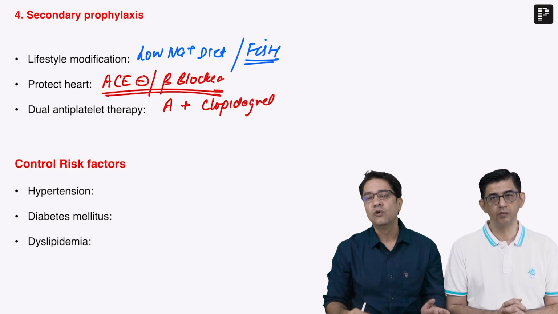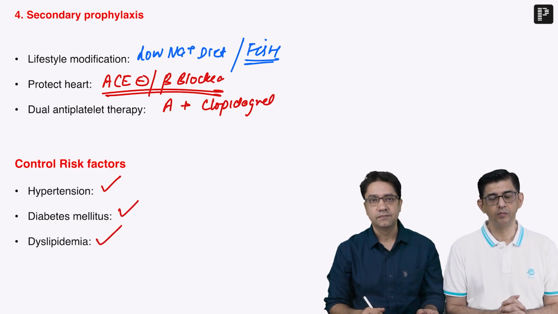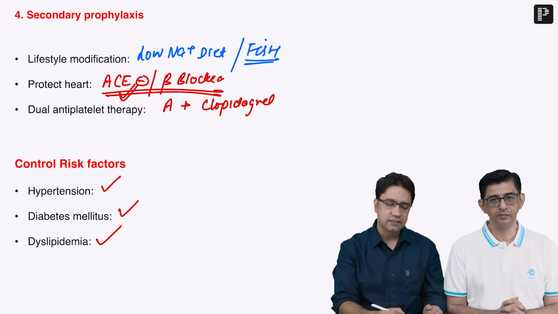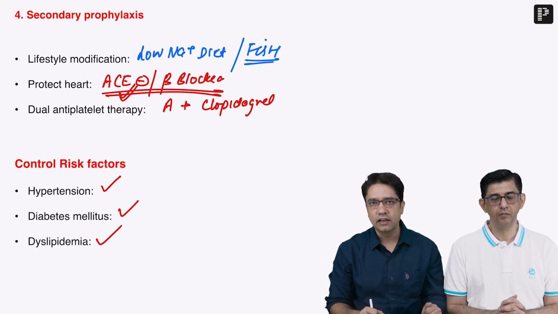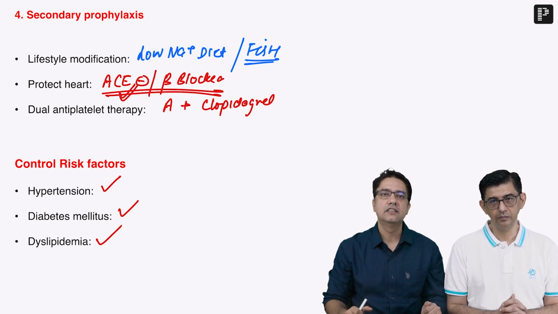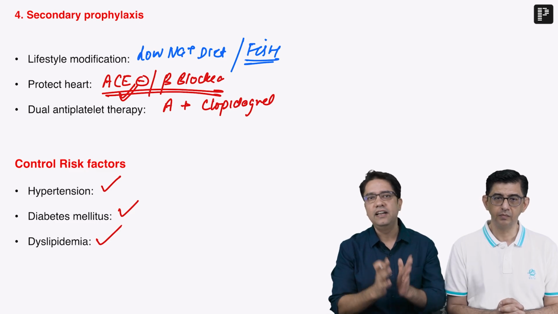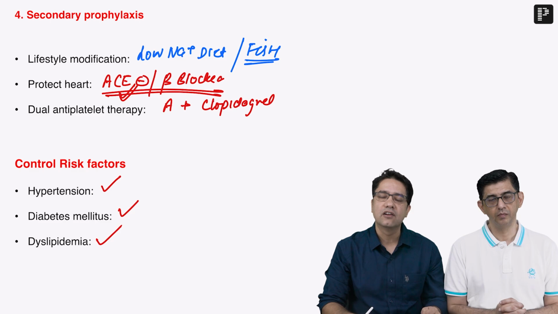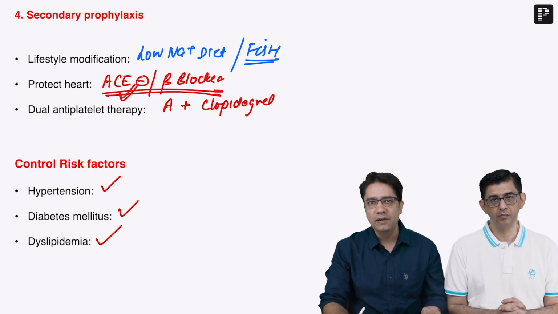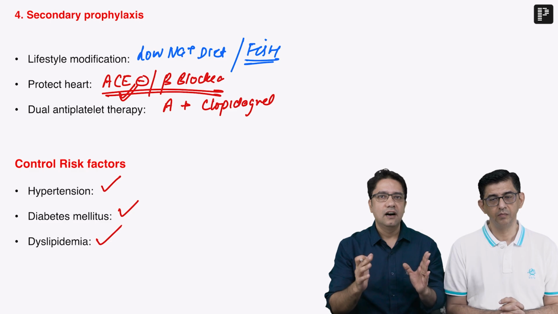Then we have to control the risk factor for MI like hypertension, diabetes and dyslipidemia. For hypertension, yes, ACE inhibitors can take care of it. For diabetes, we give metformin and other hypoglycemic agent. And if the patient is type 1 diabetic, we always start insulin in that. For dyslipidemia, we maintain the patient on statins, which we just discussed. And if the triglyceride levels are also high, we add other hypolipidemic agents like fibrates. So this is all we manage about MI.